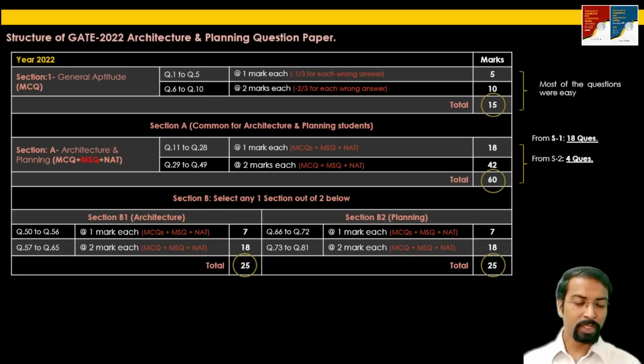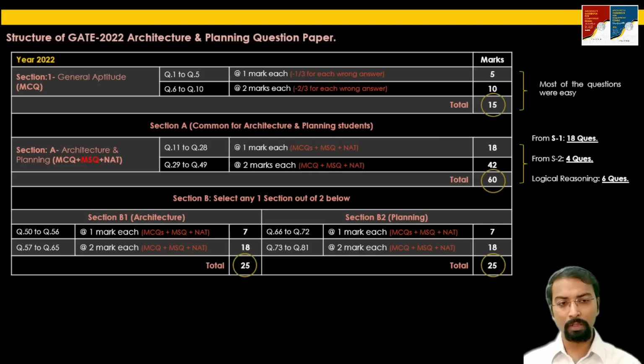There were 4 questions which were not related to the past year papers, but the references were there in the syllabus. So 4 questions I found that if the candidate has covered the entire syllabus, then 4 questions were from the set 2. Apart from that, there were 6 questions which were very easy. If you have a simple logical reasoning ability, then those 6 questions were of such nature that they could have been easily solved.